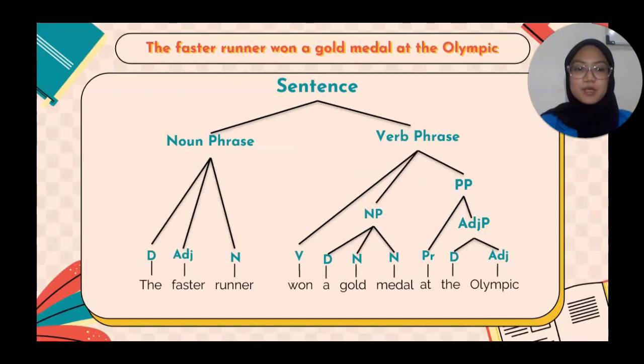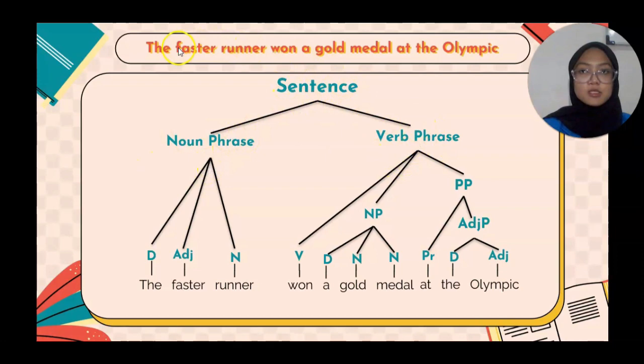Next. The second sentence is "The fast runner won a gold medal at the Olympics." So the sentence "the fast runner won a gold medal at the Olympics" consists of two elements, namely a noun phrase and a verb phrase.